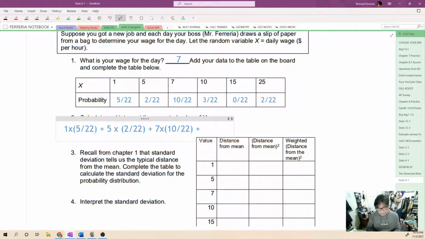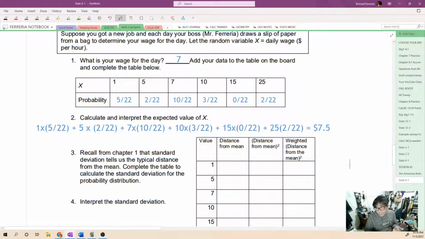plus the next outcome is $10 an hour, multiplied by the probability of $10 an hour, which looks like 3 out of 22. Plus the next outcome is 15 multiplied by the probability of 15, which we calculated 0 out of 22. And then we'll do the last one, which is 25 multiplied by the probability of $25 an hour, which we got as 2 out of 22. And we should get a number there. And that's going to be $7.50 an hour.